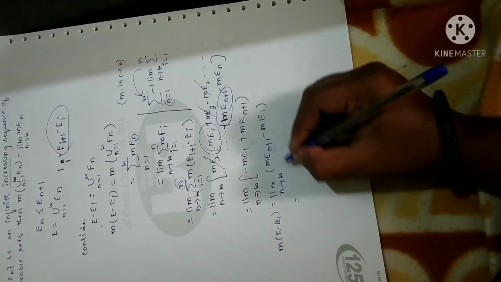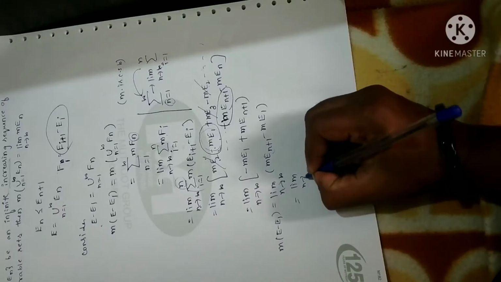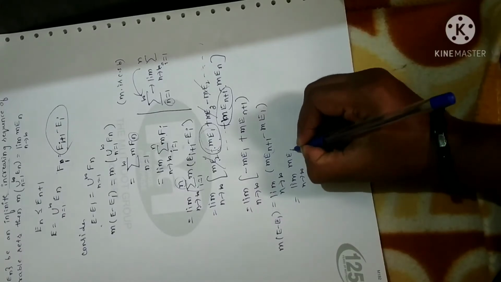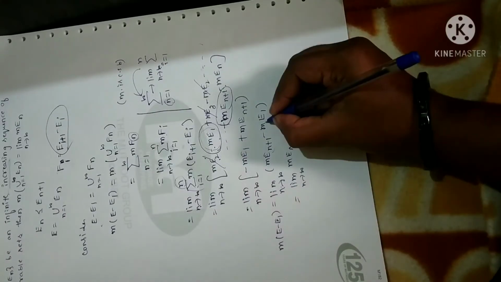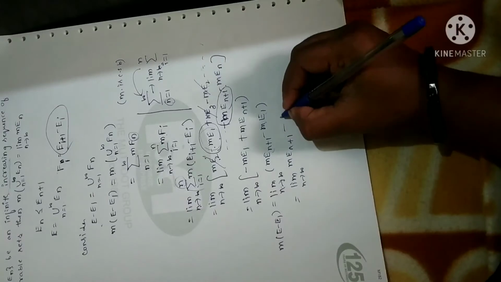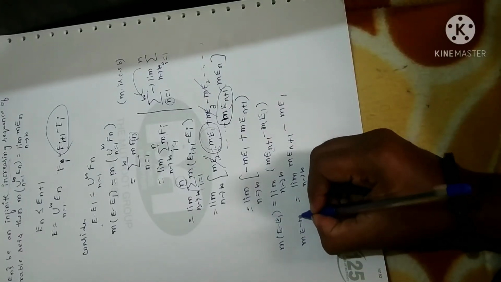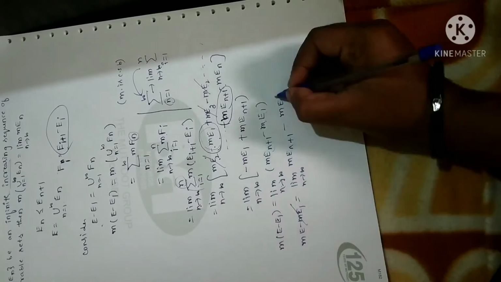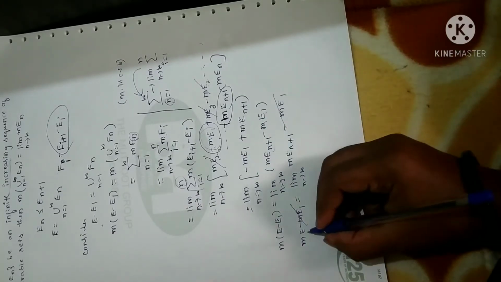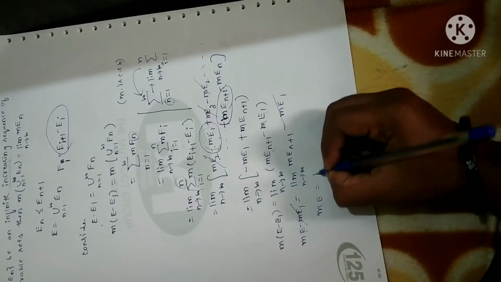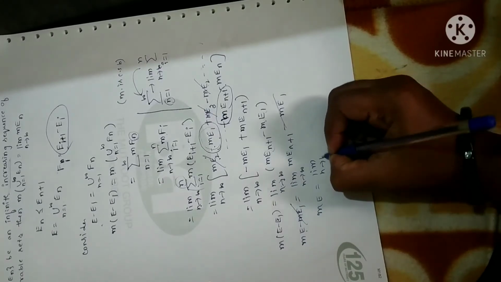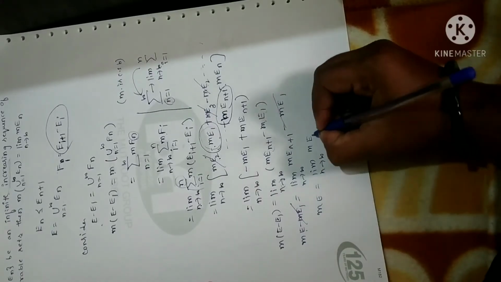Since this term contains n, I can split it as limit n tending to infinity m of E(n+1). I cannot apply the limit for this other term. Why? Because it is independent of n, so I can write this as m of E1. Now I can split this m of E minus m of E1. Again m of E1 minus m of E1 gets cancelled on both sides. Left with m of E is equal to limit n tending to infinity m of E(n+1).